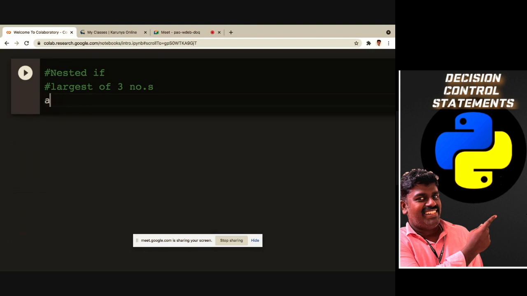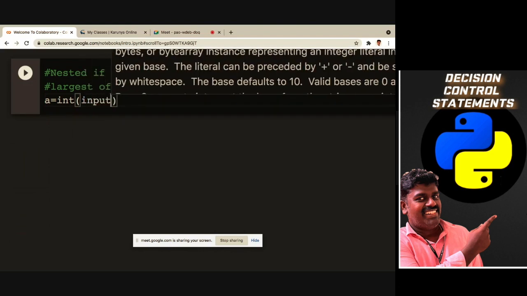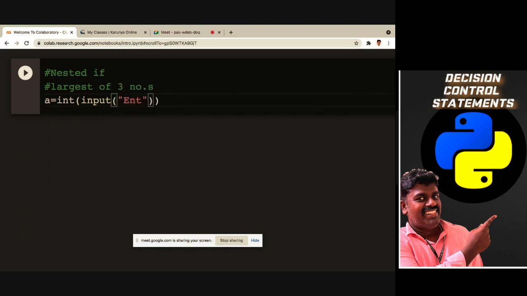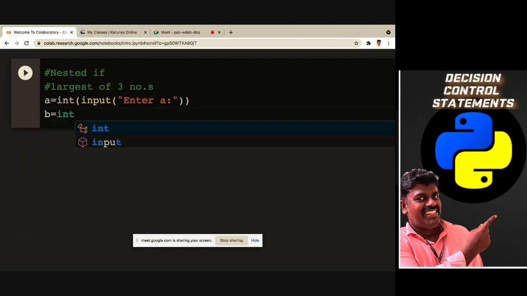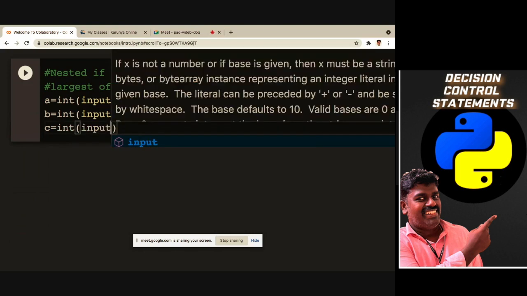So a equal to int of input of enter a, then b equal to int of input of enter b, and c equal to int of input of enter c.